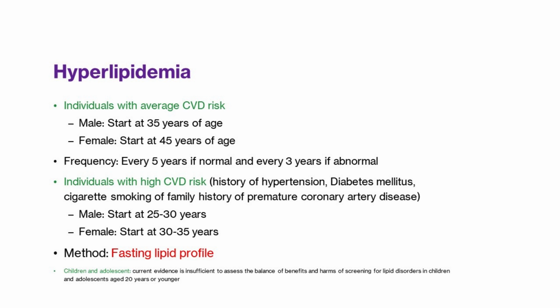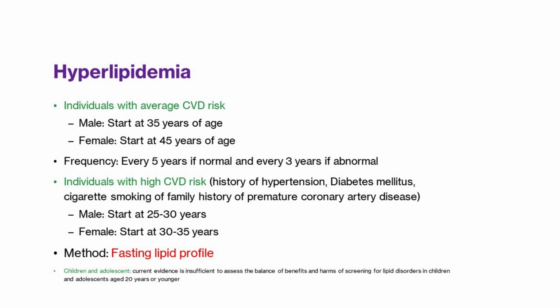Coming to hyperlipidemia, in individuals with average cardiovascular disease risk, they are usually screened for lipid disorders, and males are started screening at 35 years of age, while females are started at 45 years of age. The frequency of screening is every 5 years if the lipid results are normal, and every 3 years if they are abnormal. They are usually screened by fasting lipid profile.